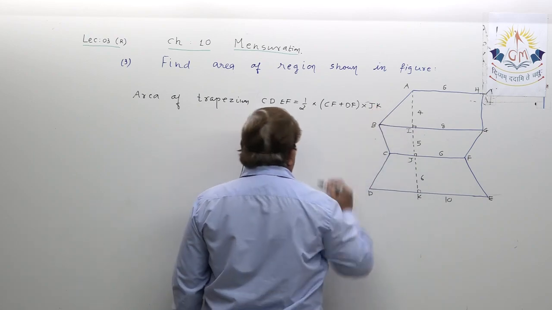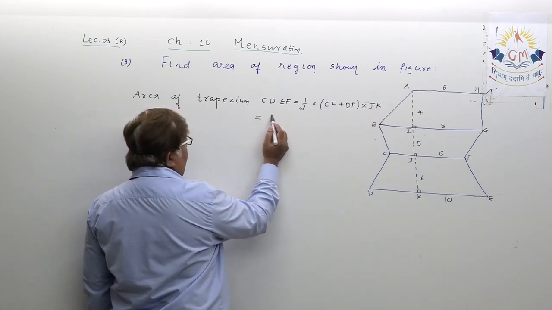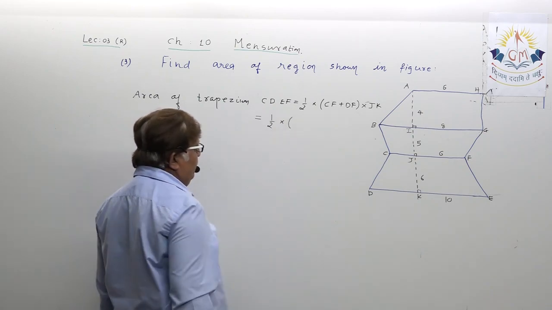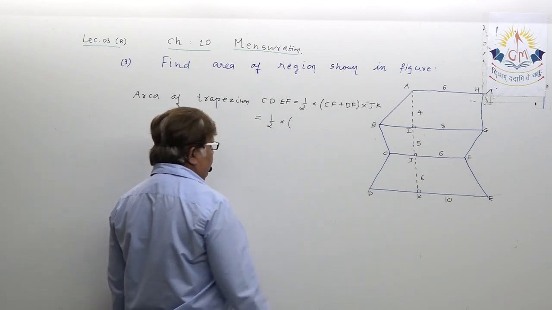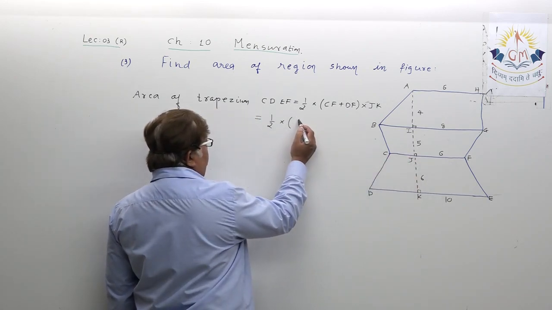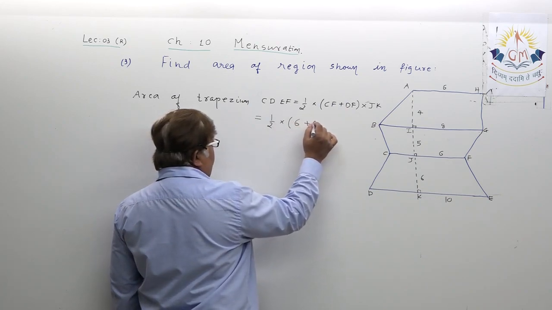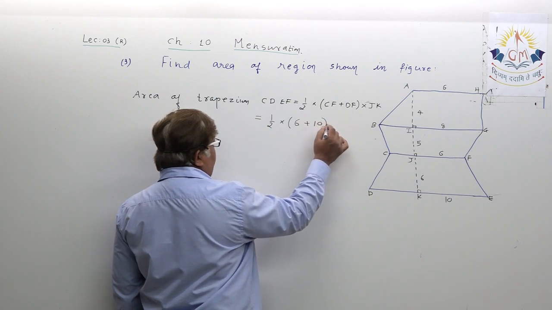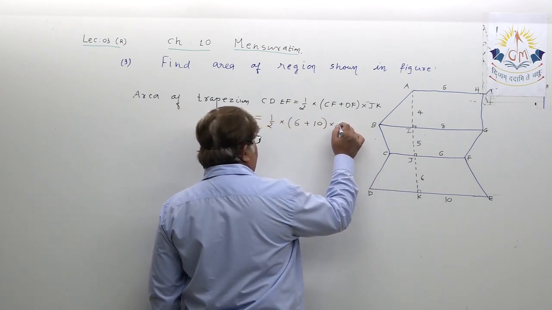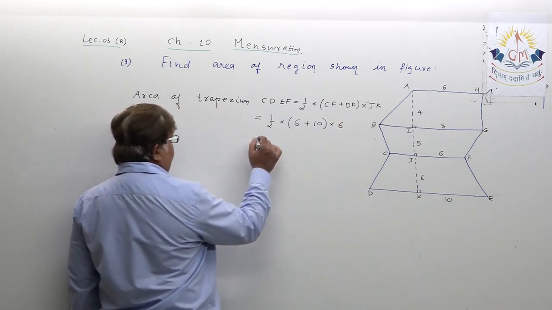Let us substitute. Half into the sum of the parallel sides: CF is 6, DE is 10, into JK that is 6. Let us solve it.